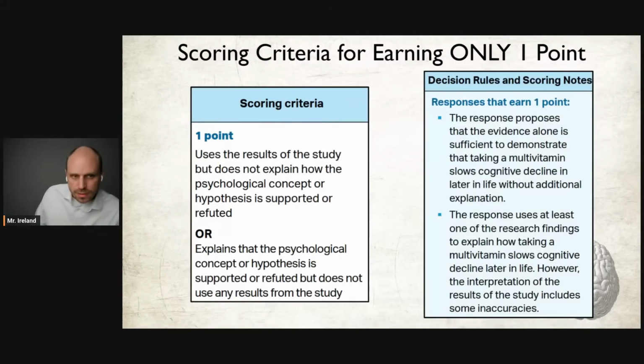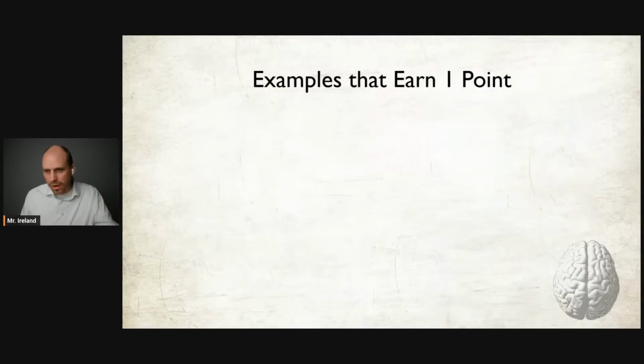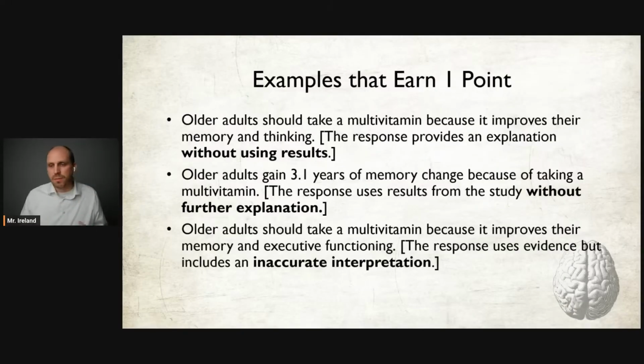Moreover, the response proposes that the evidence alone is sufficient to demonstrate that taking a multivitamin slows cognitive decline in later life without any additional explanation, or the response uses at least one of the research findings to explain how taking a multivitamin slows cognitive decline later in life. However, the interpretation of the results of the study indicates some inaccuracies. Therefore, here are some examples that would score 1 point.